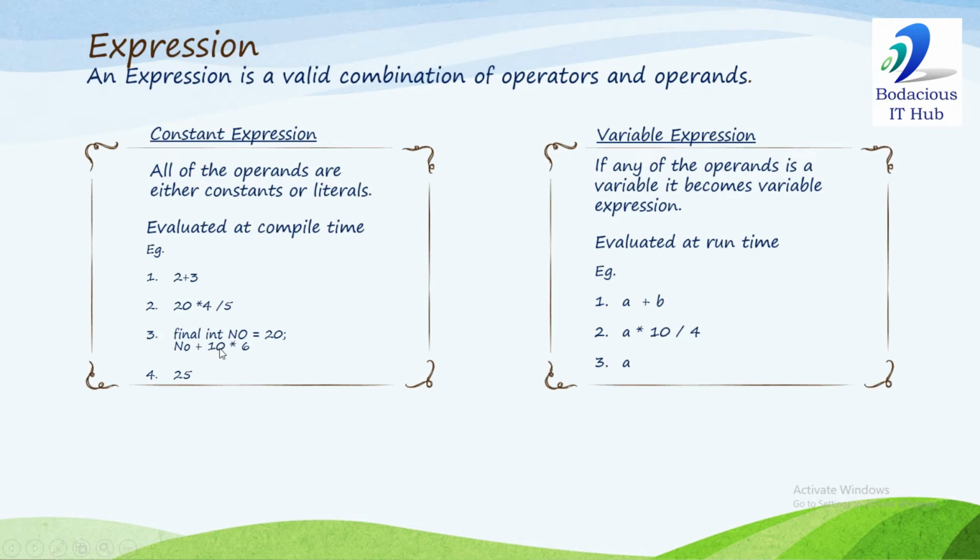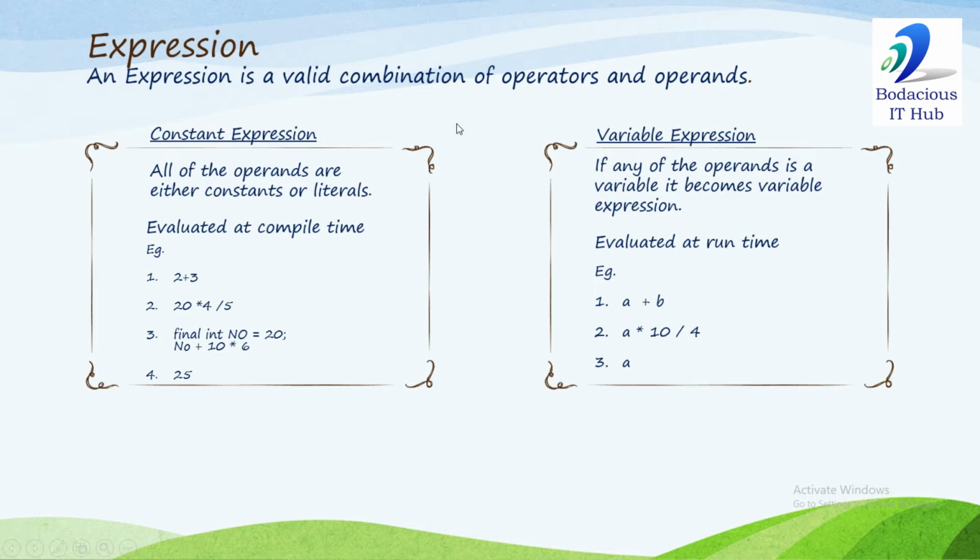In the third example, number is a constant, and I have written number plus 10 into 6. These two are literals, and this is a constant, so it's a constant expression. And in an expression, if any of the operands is a variable, it becomes a variable expression. Like in this example, 10 and 4 are literals, but a is a variable, so this expression is a variable expression.